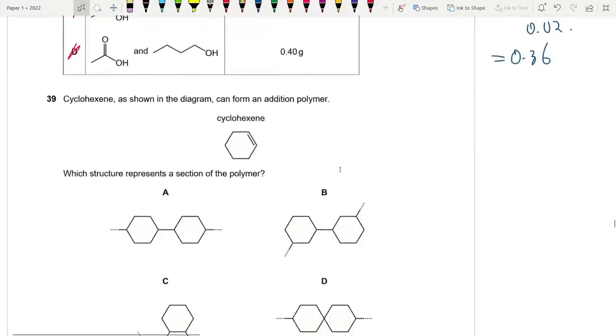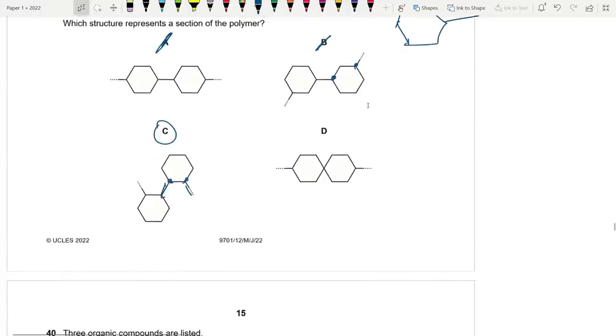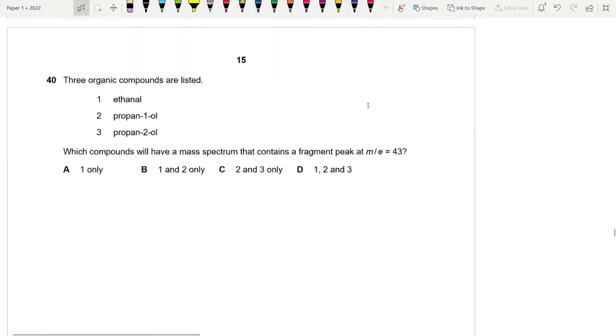39. Cyclohexene, as shown in the diagram, can form an addition polymer. Okay, let's go for it. So this was the original compound. When it forms a polymer, these hands will open up. The hands have to be adjacent to each other. A is wrong. These are not adjacent to each other. B is wrong. They are adjacent to each other in C. 39 is C. They need to be adjacent to each other, side by side. 39 C. 40. 3 organic compounds are listed.